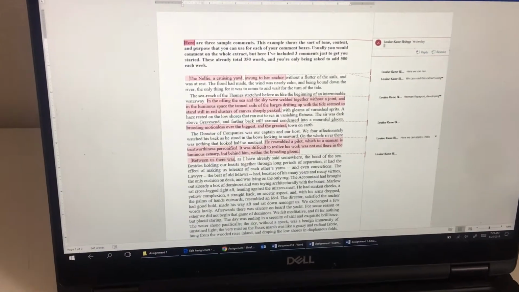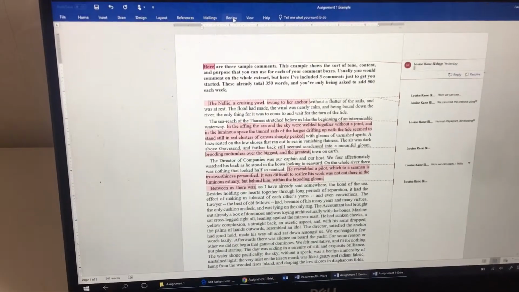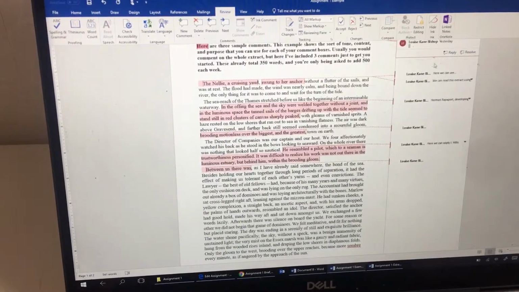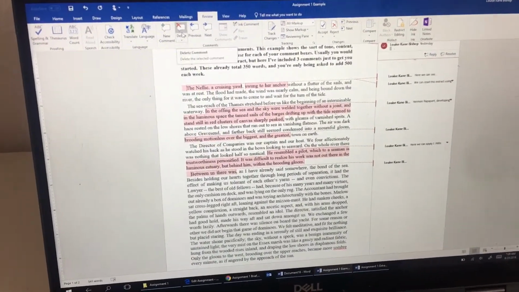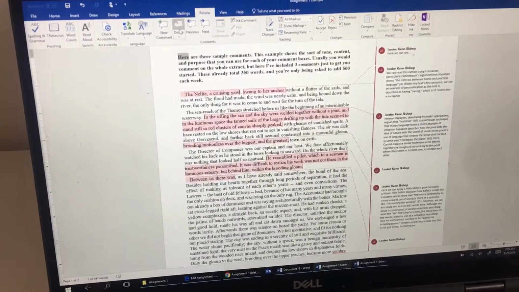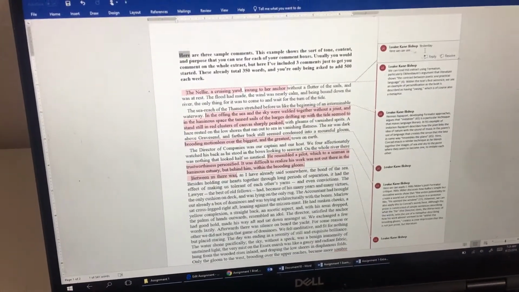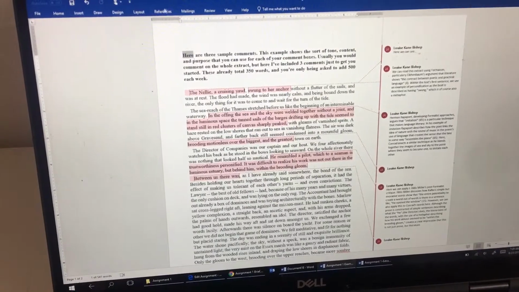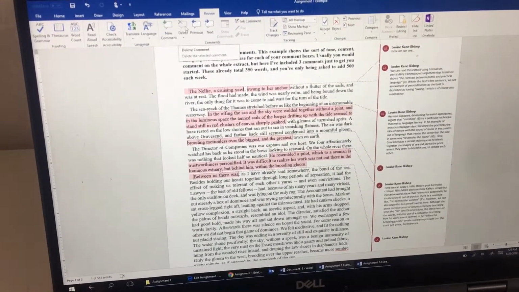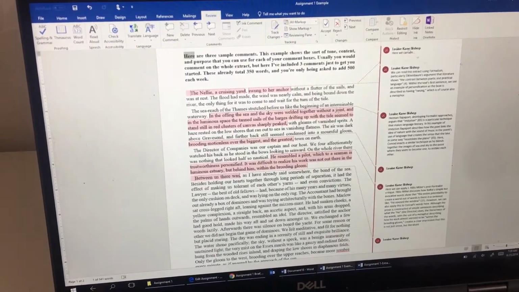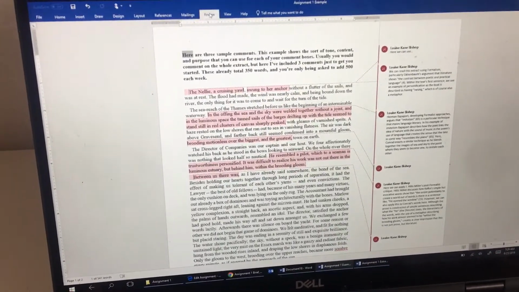So I'm just going to show you firstly how you actually play around with these comments. So we have the review button, this is your comments. So for example, if you want to delete a comment like this one I was just playing around with, you can just delete them like that. And again, I'll just delete this one because this was just a sample. So again, review, delete.